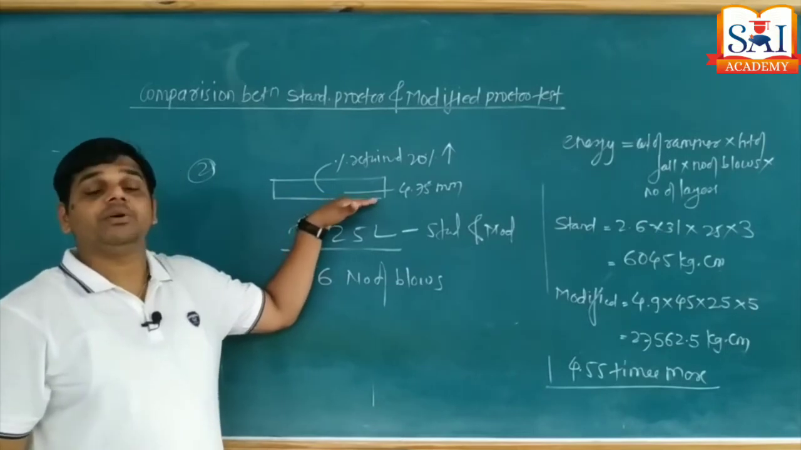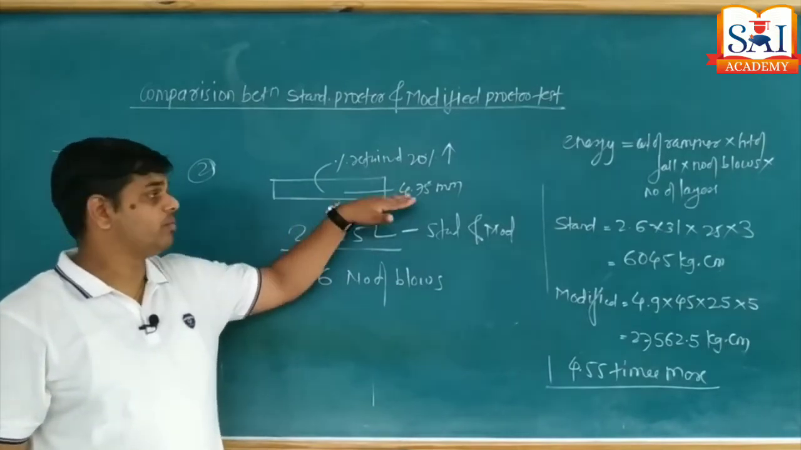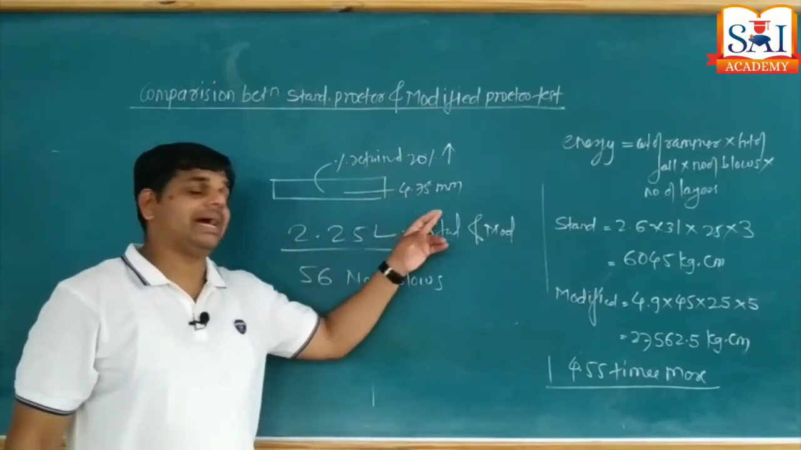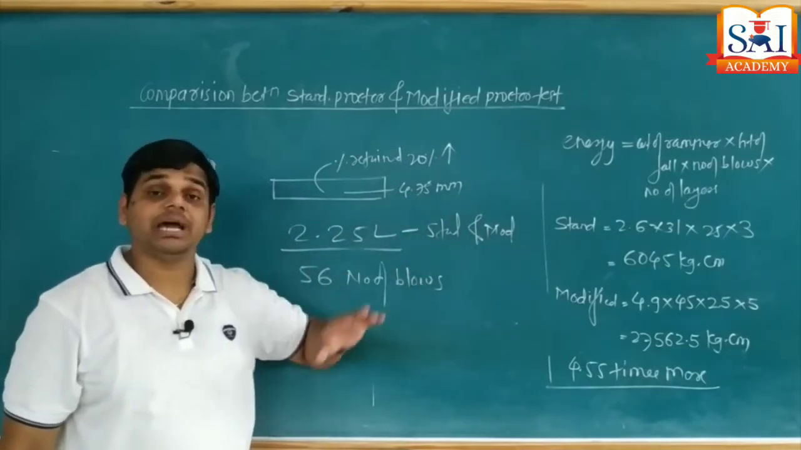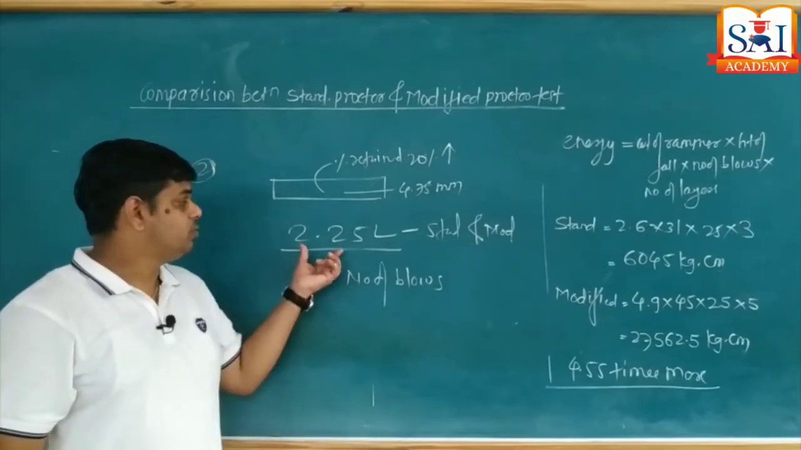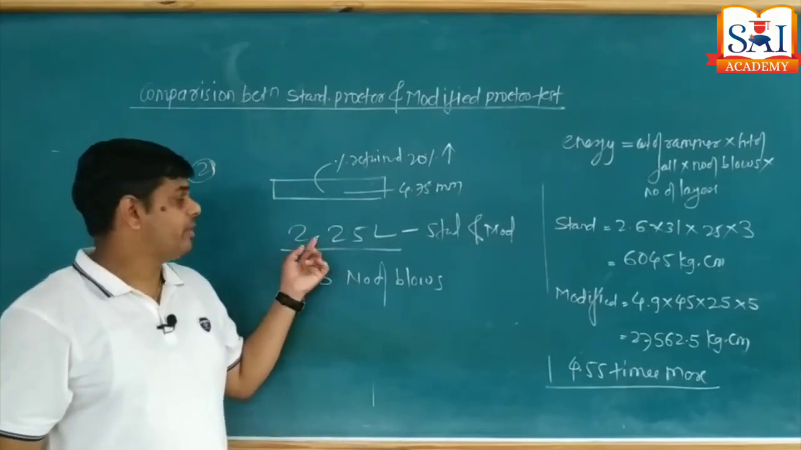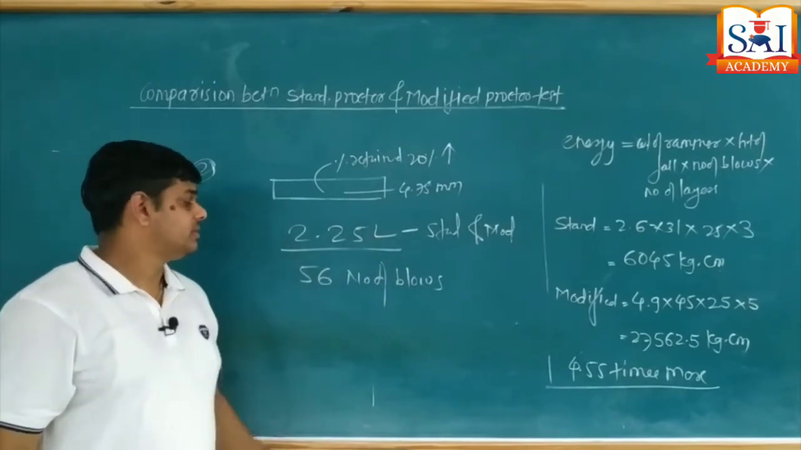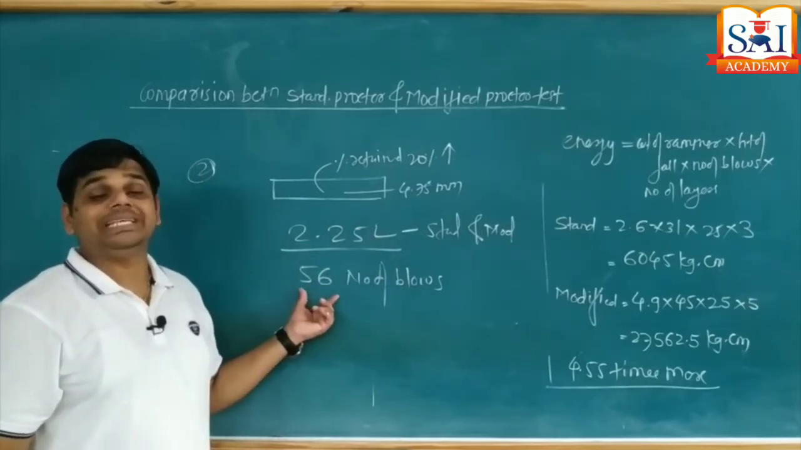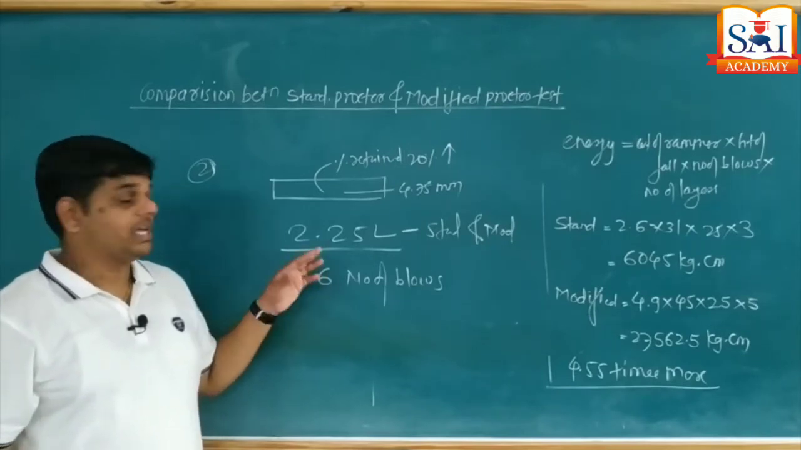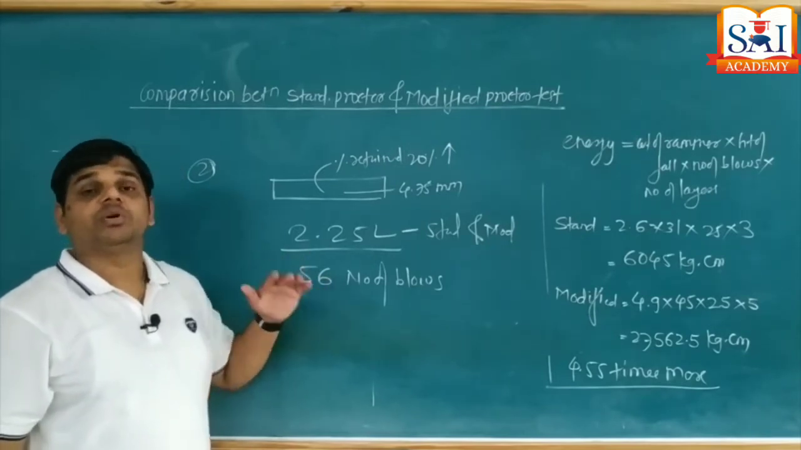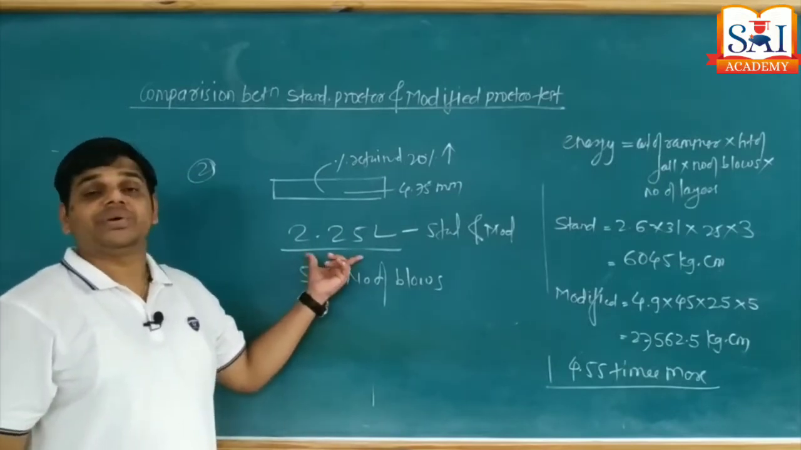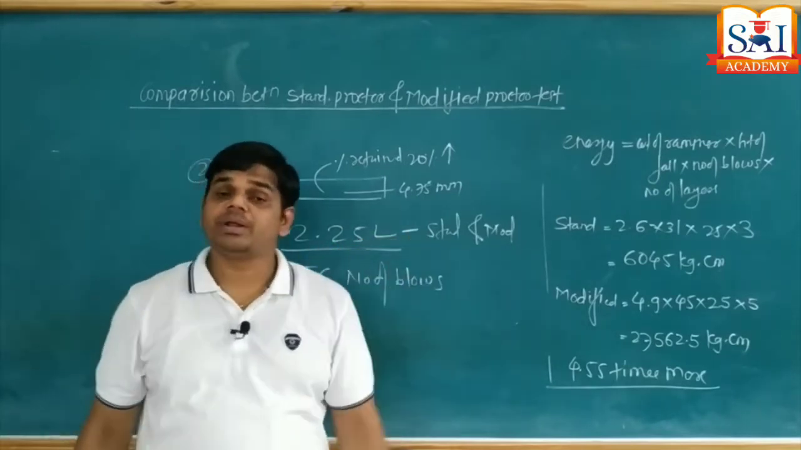When 20% or more fraction is retained on the 4.75 mm sieve, then the mold used for standard Proctor and modified Proctor has a larger capacity, that is 2.25 liter, that is 2.25 into 10 raised to 3 cm cube. Then 56 blows instead of 25 blows. As the number of blows increases, your compaction energy also increases. Okay, so this second note is very, very important in competitive examinations for a 1 mark question.